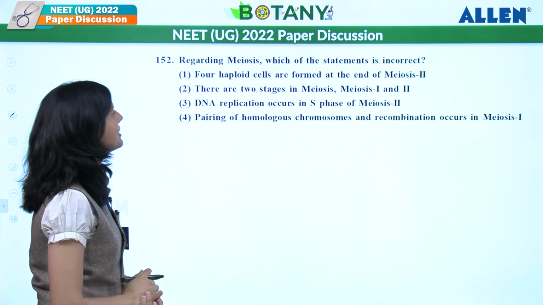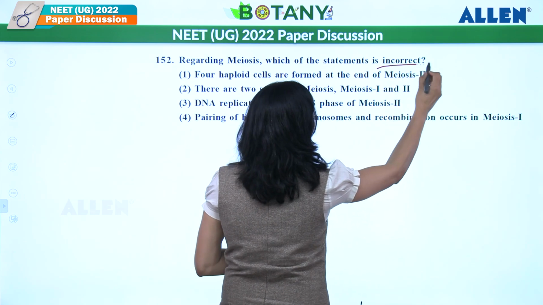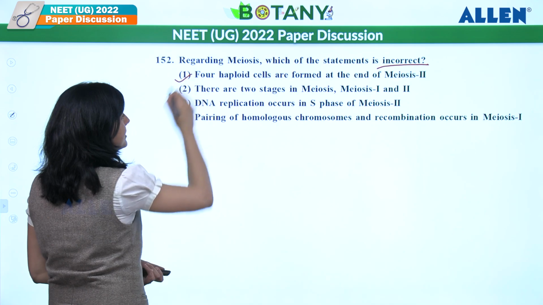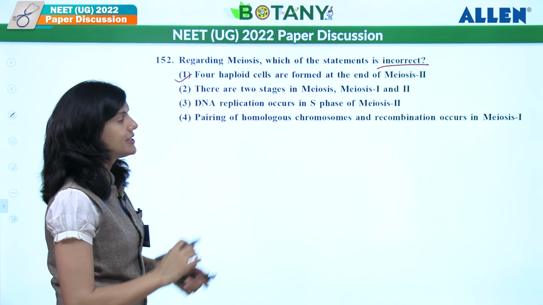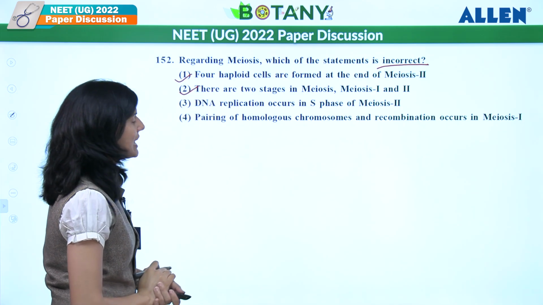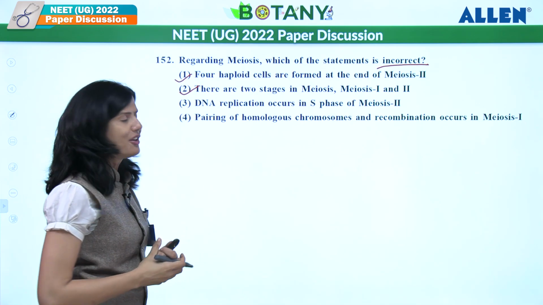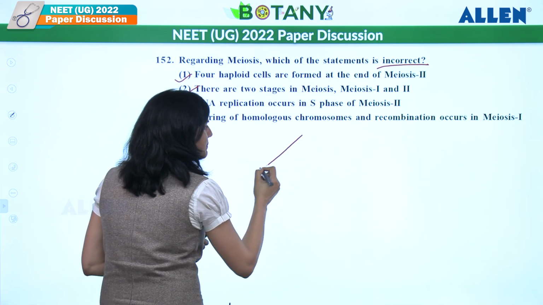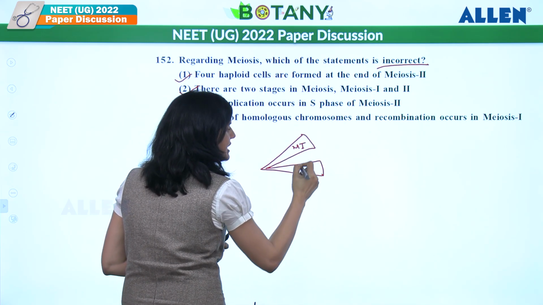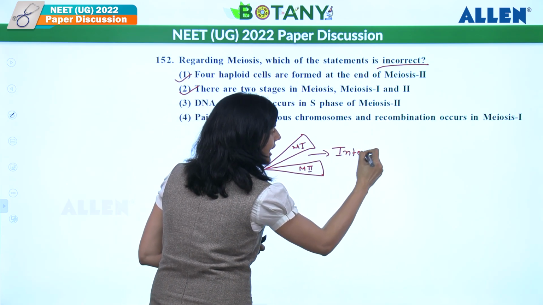Let's see the next. Regarding meiosis, which of the statements is incorrect? We have to find it out. Incorrect statement. 4 haploid cells are formed at the end of meiosis 2. Correct. There are 2 stages of meiosis, meiosis 1 as well as meiosis 2. It is also correct. DNA replication occurs in S phase of meiosis 2. No. Meiosis 2 does not have any kind of S phase. What is the phase present between meiosis 1 as well as meiosis 2? That is called interkinesis. Interkinesis.